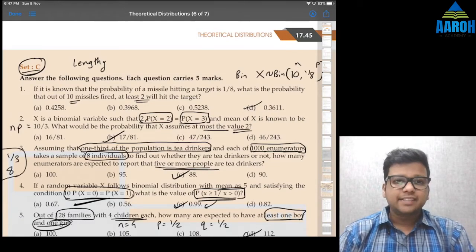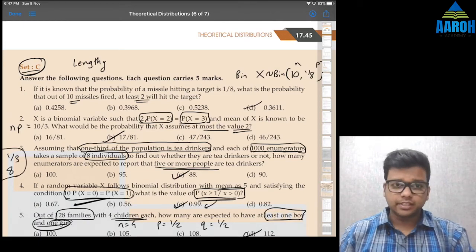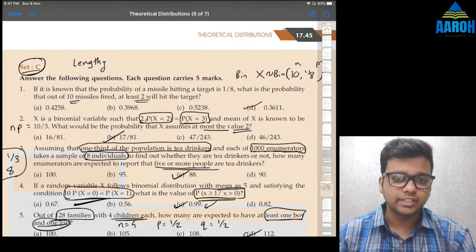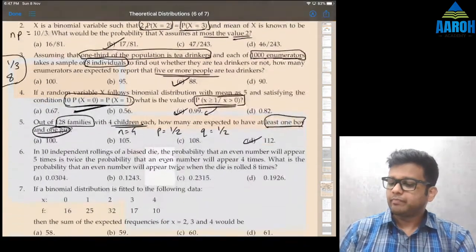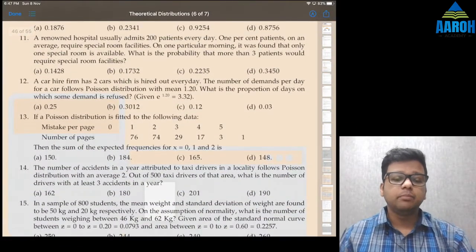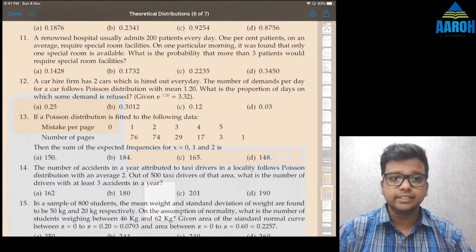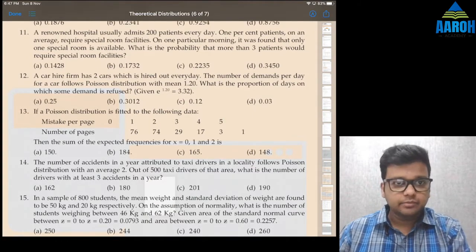Okay, so we are at set C of exercise in theoretical distributions. We are done with first 10 questions. Let's go to 11th question and up to 15. Again, let me repeat, these questions are lengthy, but this exercise covers nearly every concept from the chapter. So this is an important exercise. So let's start with 11th.